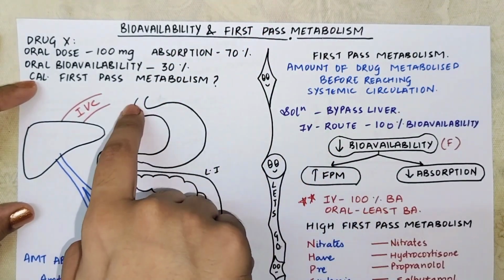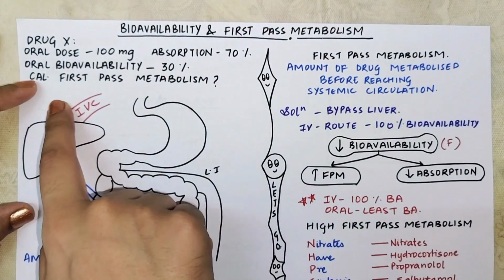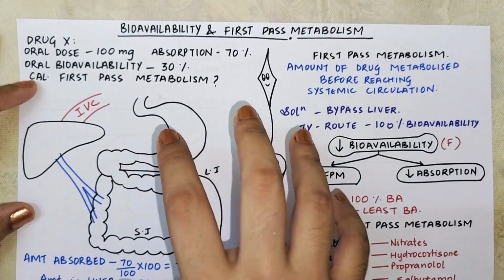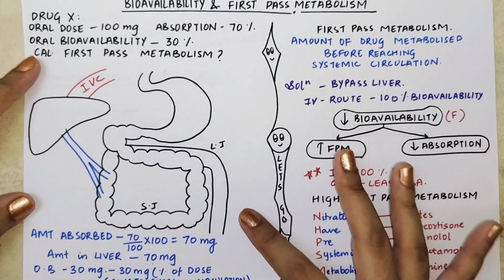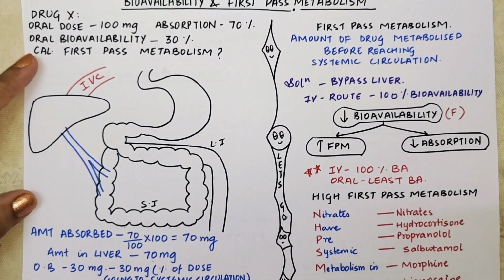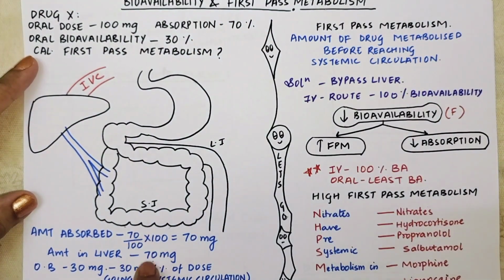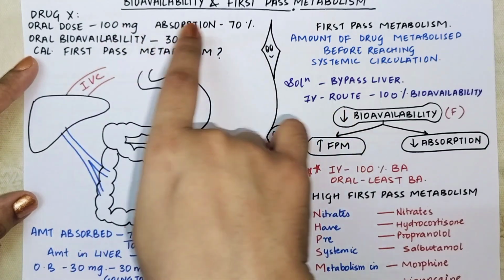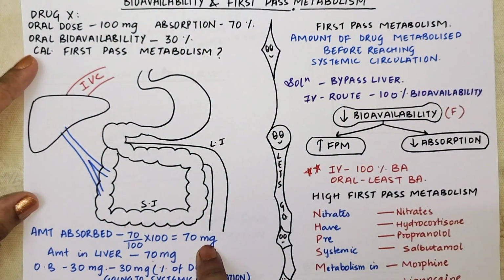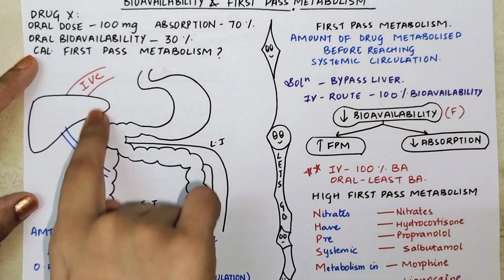So what has been asked to you over here is, what is first pass metabolism? Let me explain you everything step by step. What is the amount of drug absorbed? It has been given to you that 70% is absorbed. So 70% of what? 70% of the dose. 70% of 100 comes out to be 70 milligram. Okay. So the drug which is absorbed is entering the liver.